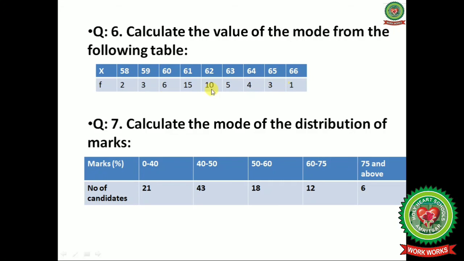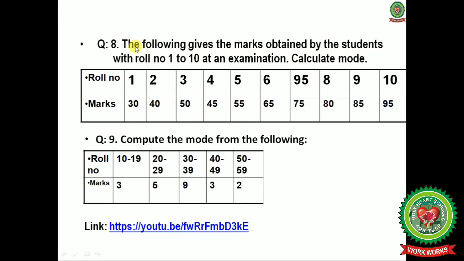Next question is, calculate the value of mode from the following data that is given in the table. Question number 7 is, you have to calculate the mode of the distribution of the marks. In the table, marks and number of candidates are given. Question number 8 is, the following gives the marks obtained by the students with roll numbers 1 to 10 at an examination.